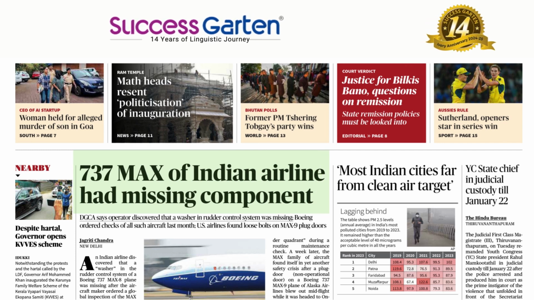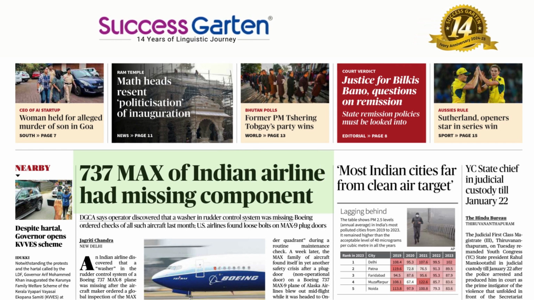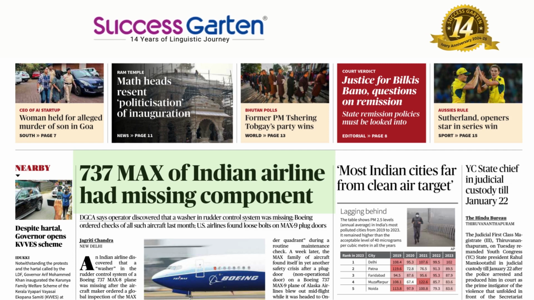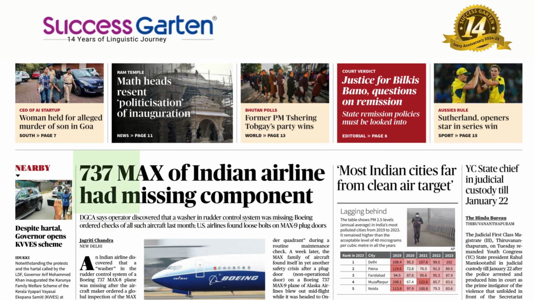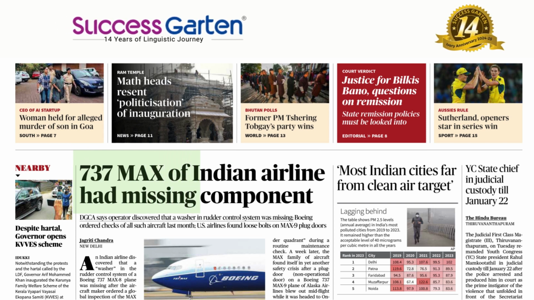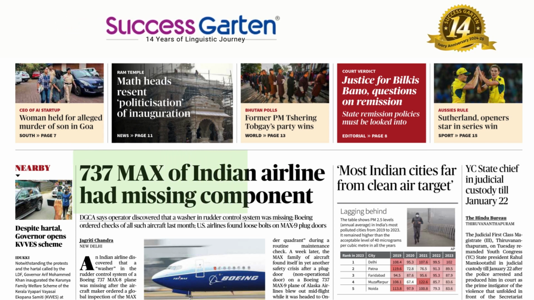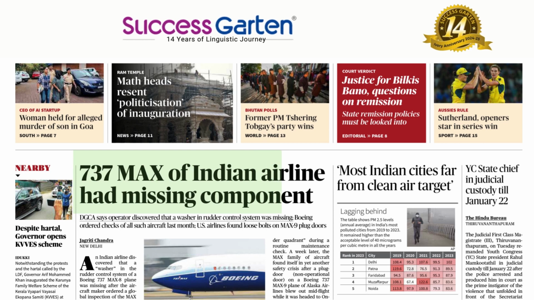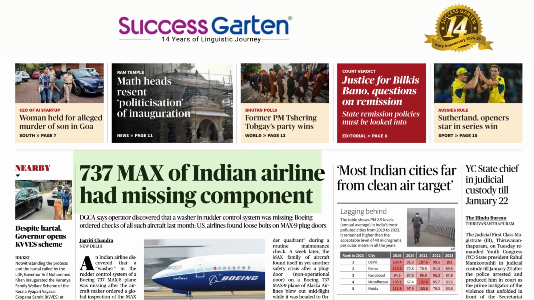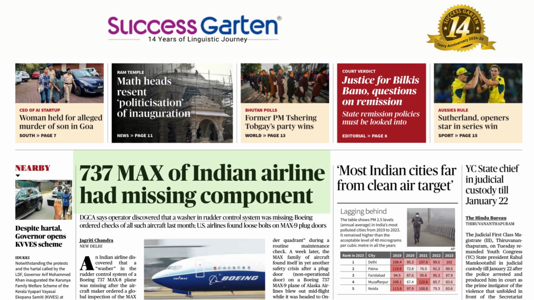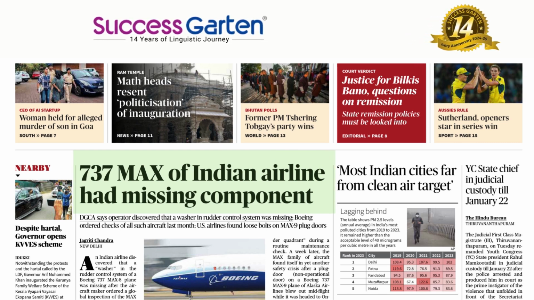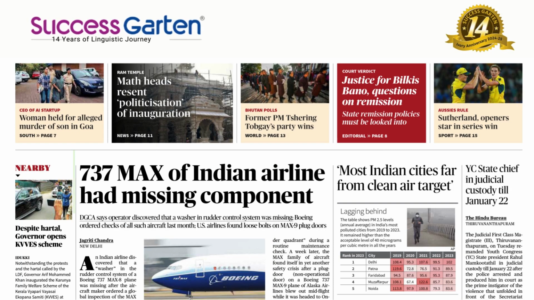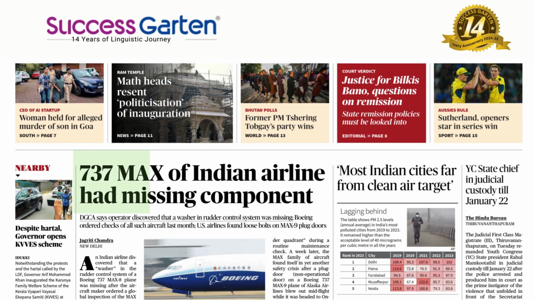That's a beautiful word, component. Once again, we check its pronunciation. Component. Dear language lovers, we are non-native speakers of the English language. So whenever we come across a new word, we must check its pronunciation twice. Component. 737 MAX of Indian airline had missing component. So missing is an adjective, it is modifying the noun component. They will act as the object part.